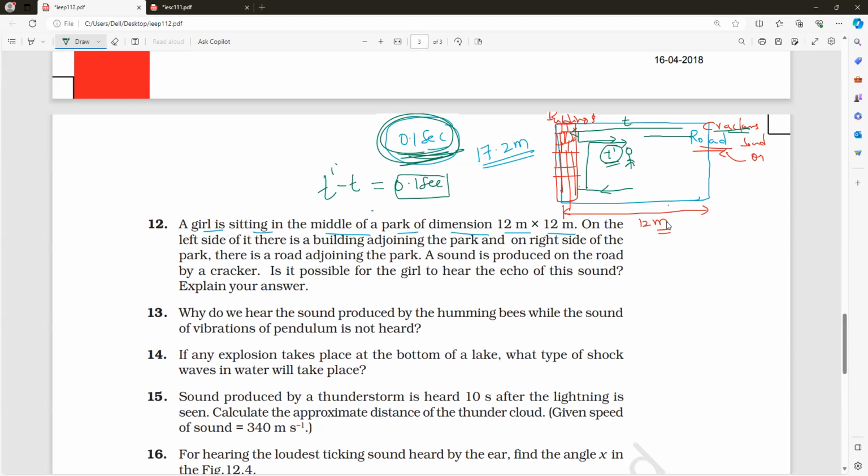0.1 second. If it is less than that, what will happen? If t dash minus t is less than 0.1 second, is it possible to hear the echo? No, sir. Echo is not possible. But if t dash minus t is greater than or equal to 0.1 second, then the echo will be heard. It may be equal to 0.1 second or greater than 0.1 second. Then it is possible to hear the echo. Do you understand, everybody?